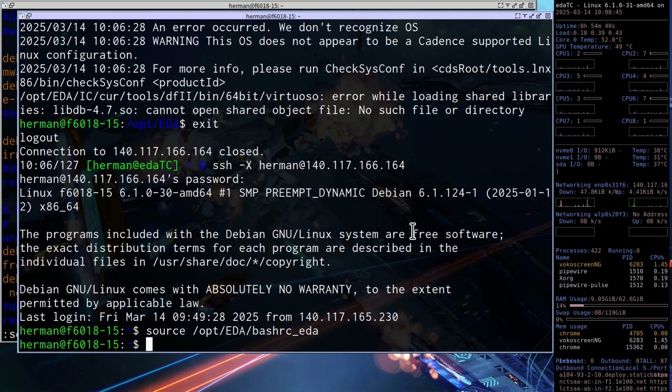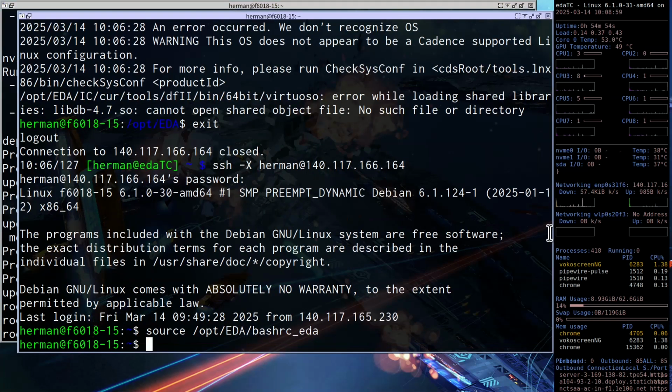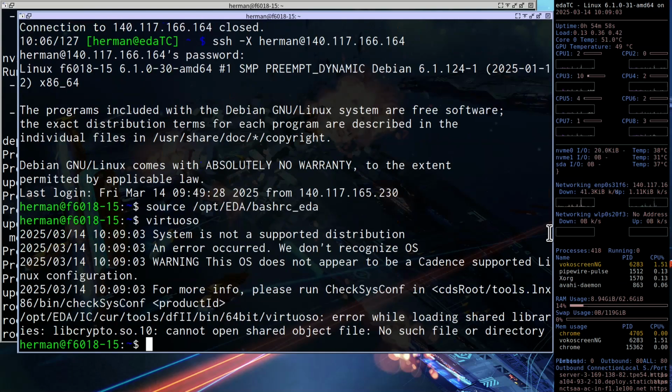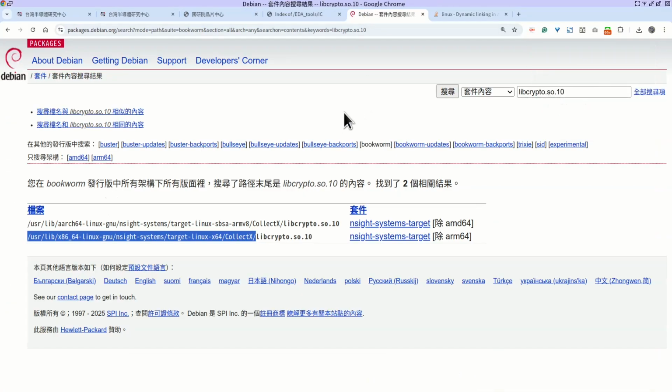Okay, now let's continue. You just installed the N-site system target, right? Then you type Virtuoso, and it shows the send error message. So it looks like we did not solve this problem. However, that is because you didn't add a dynamic